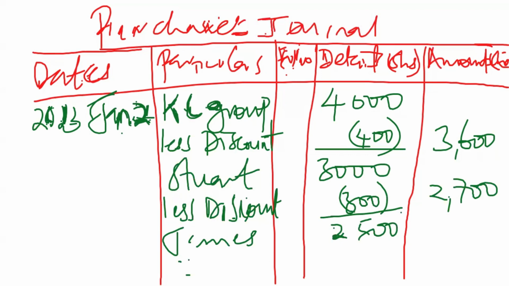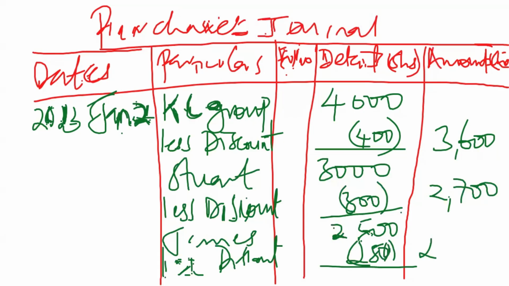Less the discount. 10% of the 2,500 will give us 250. If we less it off from that, we get 2,250 shillings.